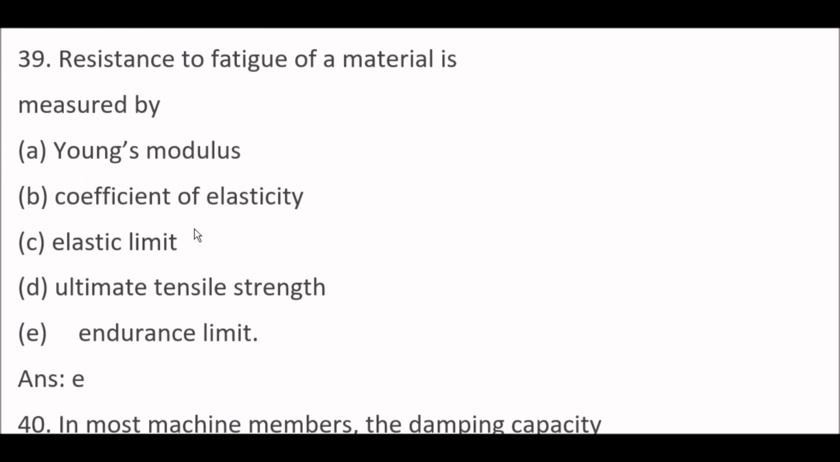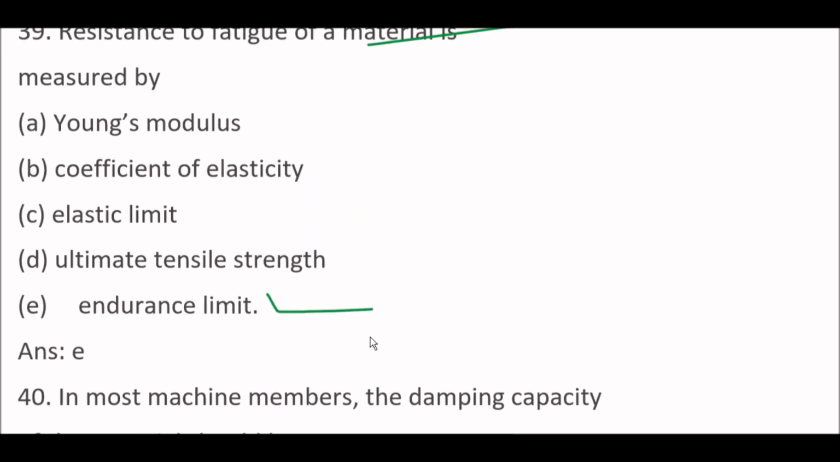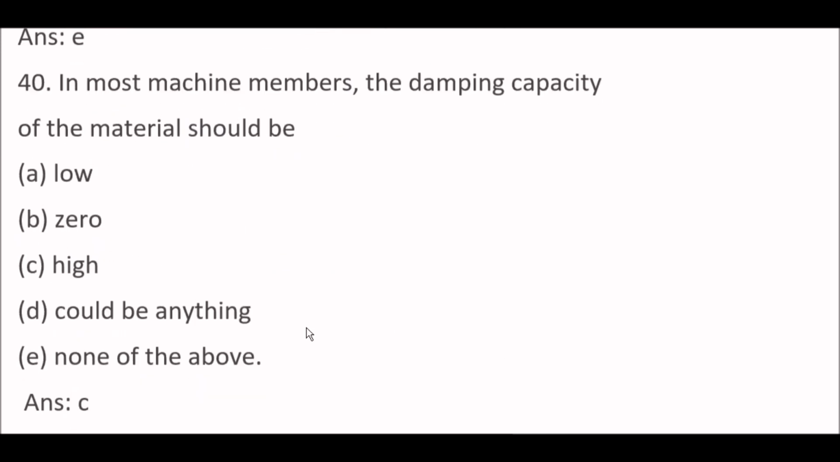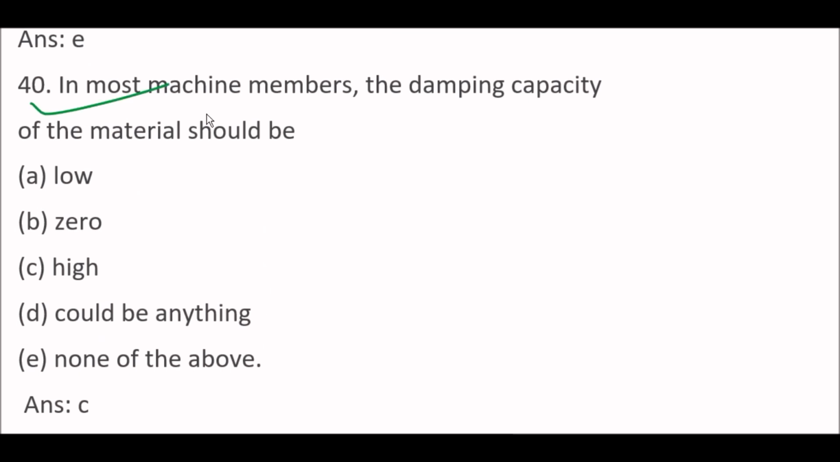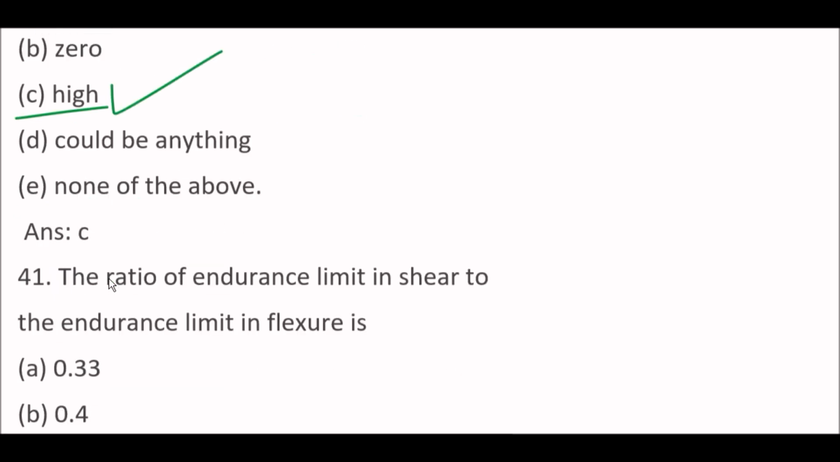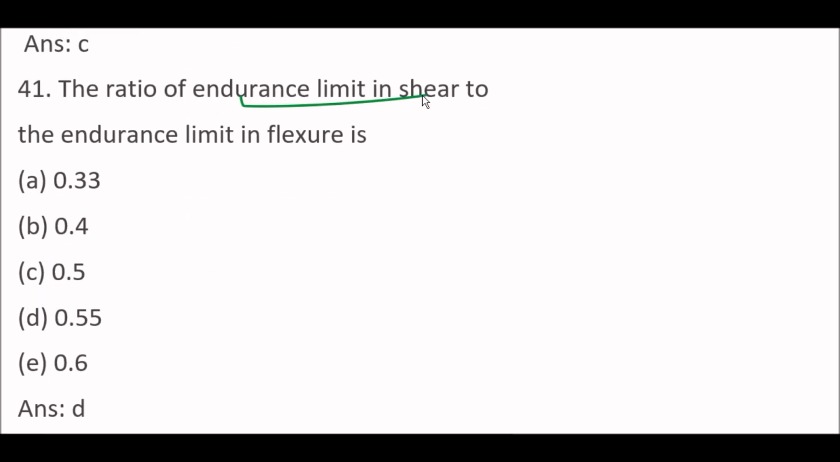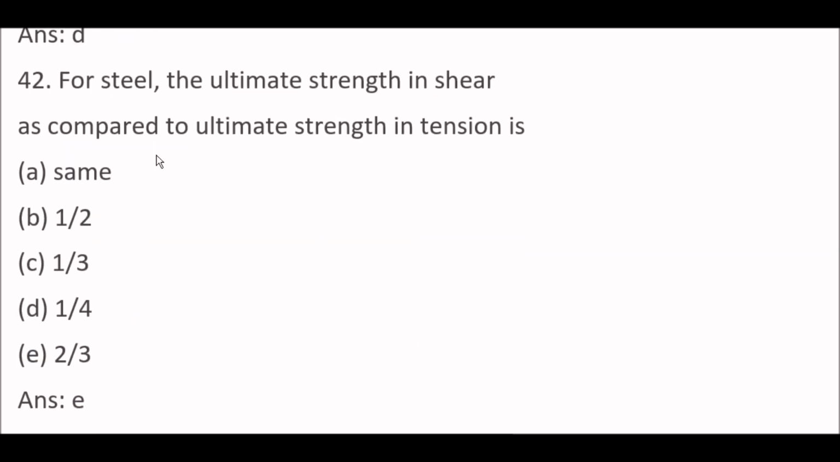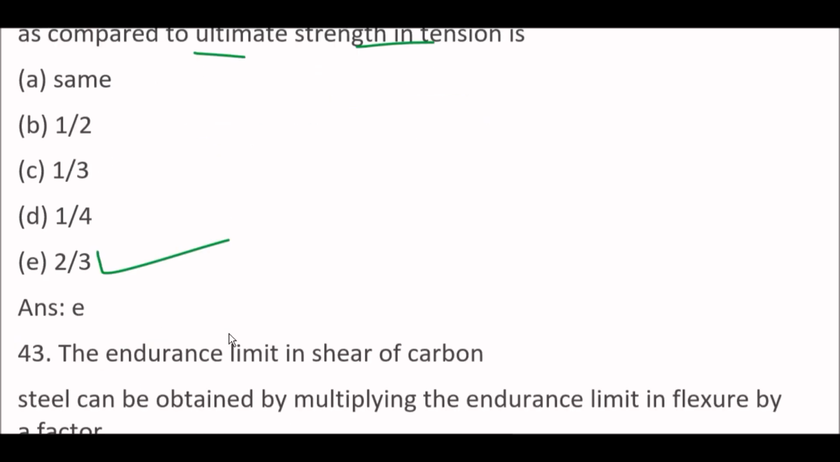Next question. Resistance to fatigue of a material is measured by option E, endurance limit. Endurance limit. Next question. In most machine members, the damping capacity of the material should be high. Option C. Next question. The ratio of endurance limit in shear to the endurance limit in flexure is option D, 0.55. Next question. For steel, the ultimate strength in shear as compared to ultimate strength in tension is option E, 2 by 3.